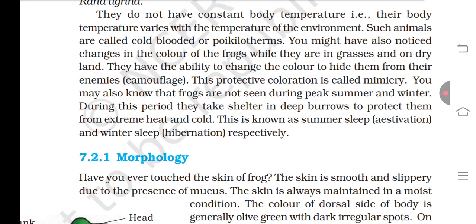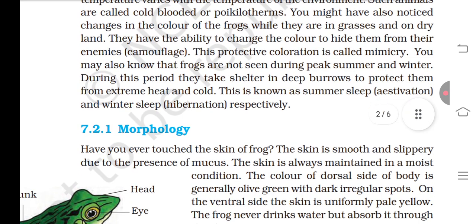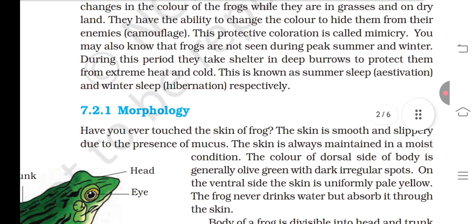You might have also noticed a change in the color of frogs while they are in grass and on dry land. They have the ability to change color to hide themselves from their enemies. This protective coloration is called mimicry.